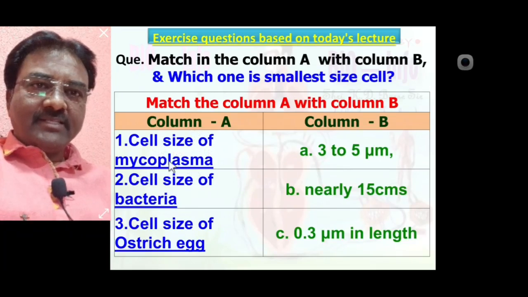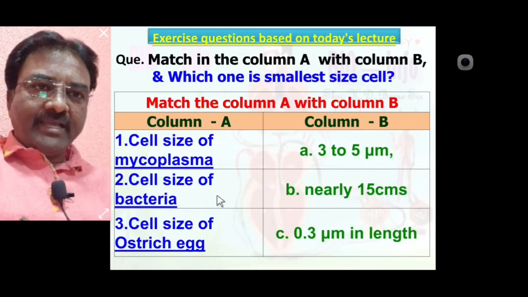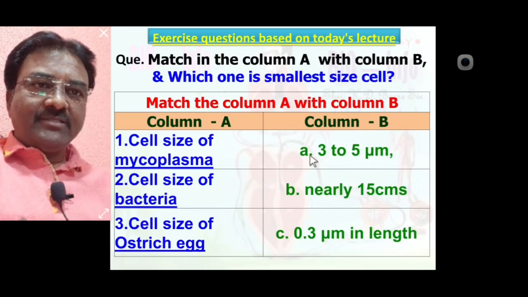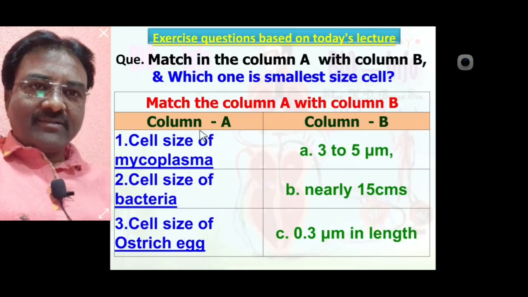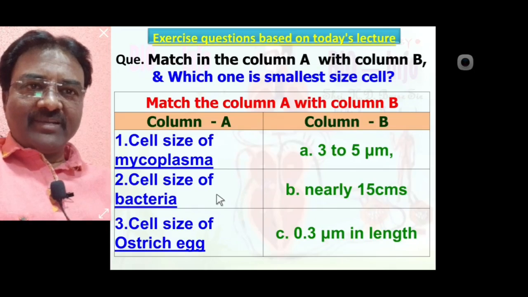Yes, cell size of mycoplasma is about 0.3 micrometer in length, means 1 match with C. Cell size of bacteria, yes, it is about 3 to 5 micrometer, means 2 match with A. Cell size of ostrich egg, yes, nearly 15 centimeter, means 3 match with B. Which one is smallest size cell in that column A? Yes, mycoplasma is a smallest cell.